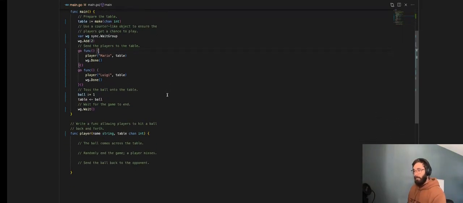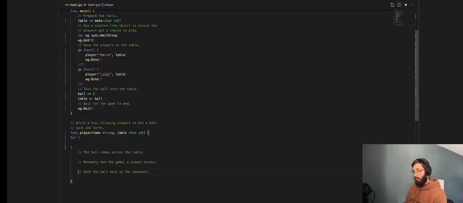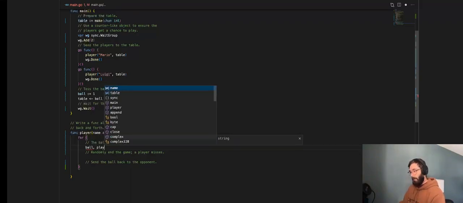Okay, let's go ahead and implement player. This will be a for loop. Let's move these comments into here. The ball comes across the table. I'm just going to call this ball, why not, and play.